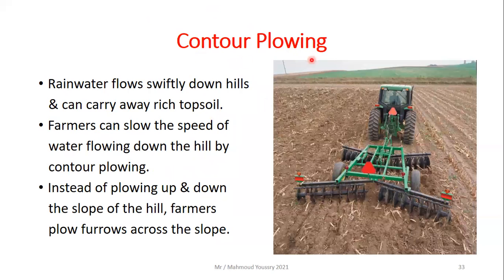Also, contour plowing. As you can see, the rainwater that flows swiftly down hills can carry away the rich topsoil. So farmers can slow the speed of the water flowing down the hill by contour plowing, by making the ground like this, with zigzags or lines. Instead of plowing up and down the slope of the hill, the farmers plow furrows across the slope to slow down the water coming down a hill.